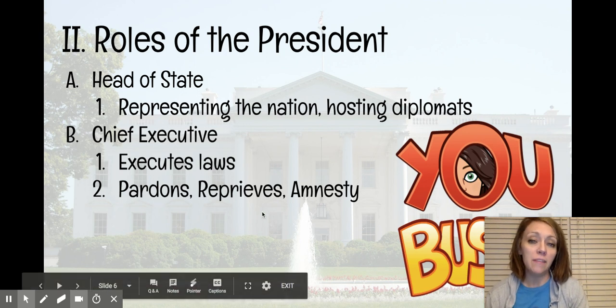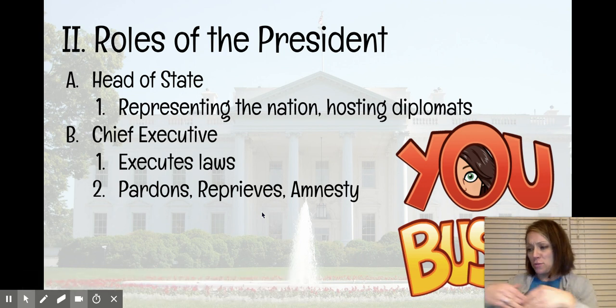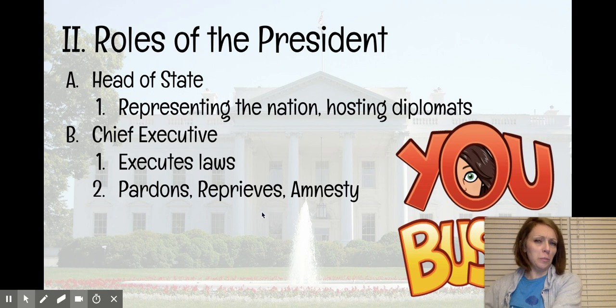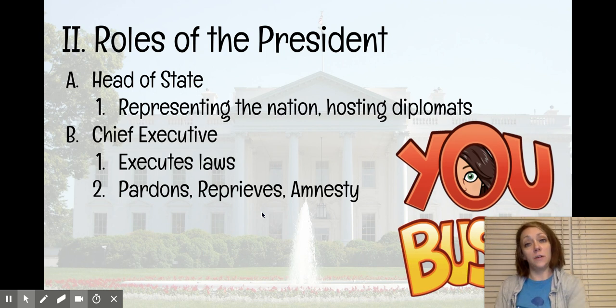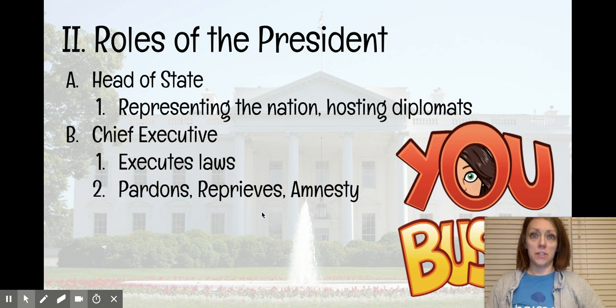A reprieve is a postponement of punishment. So maybe you committed a crime and you're supposed to report to federal prison on February 1st. Well, then if you're granted a reprieve, maybe the president would say, okay, so you don't have to go on February 1st, you can report on April 1st.